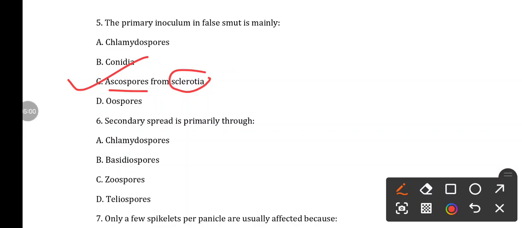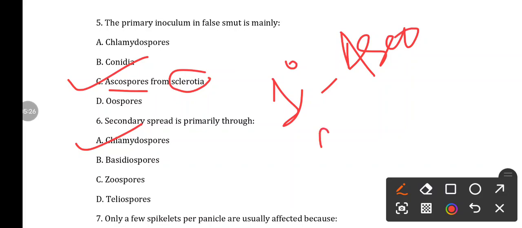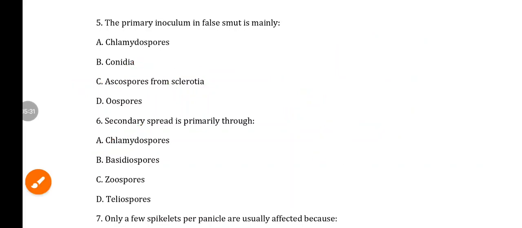Next, question number 6. Secondary spread is mainly or primarily through option A chlamydospores, option B basidiospores, option C zoospores, and option D teliospore. Here the answer is the secondary spread occurs through the chlamydospore. So here primary is ascospore and secondary is chlamydospore.